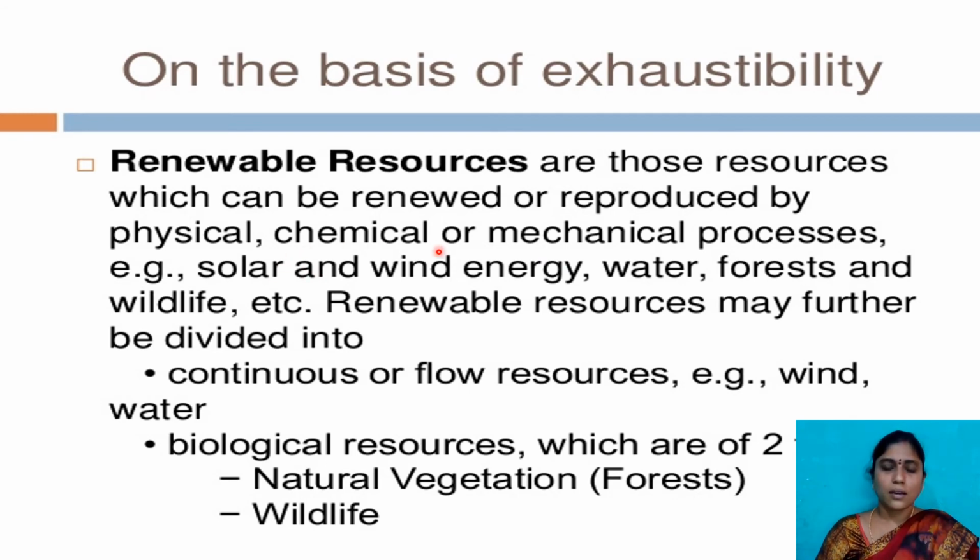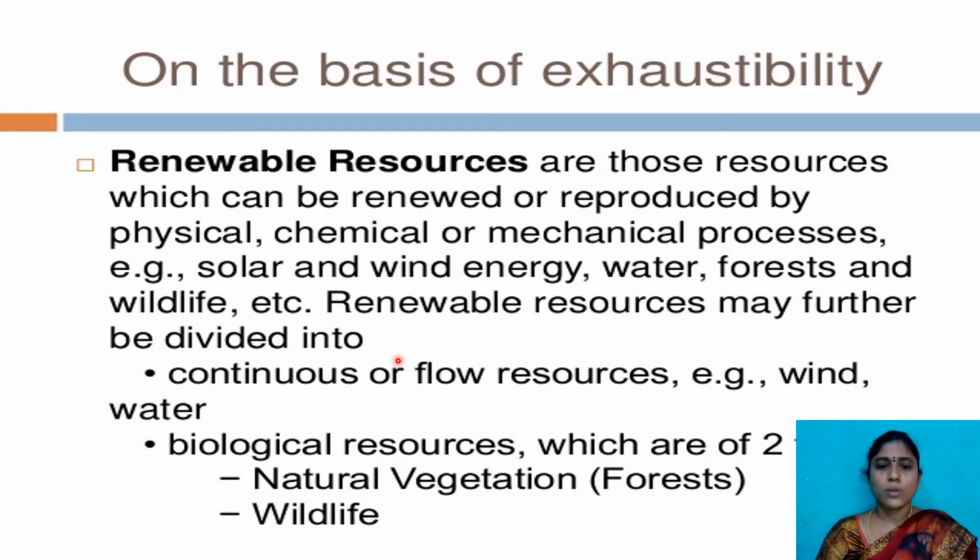Understood? And this renewable resources category is again divided into two types. One is continuous flow, and the other is biological sources. What is continuous flow? Those which are available to us continuously: solar energy, wind energy, and water. We are getting plenty of them. Understood?